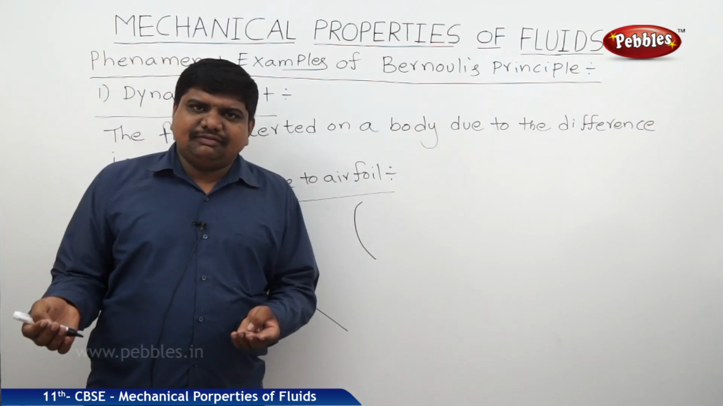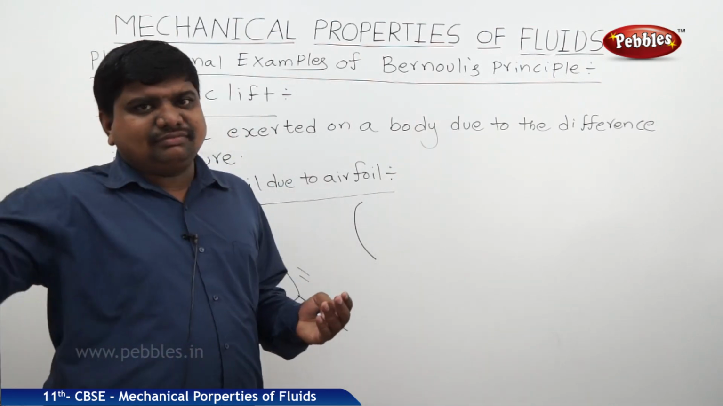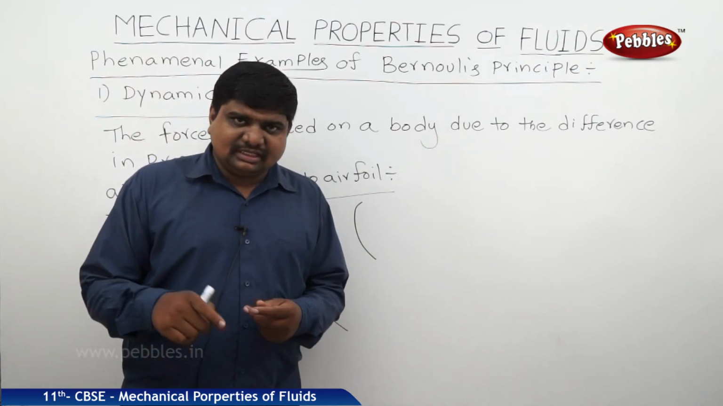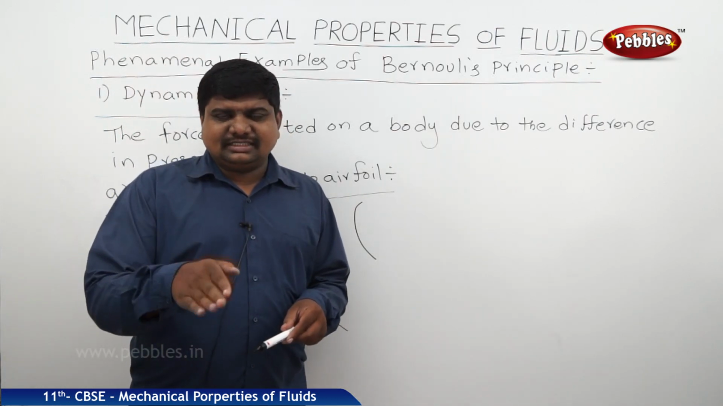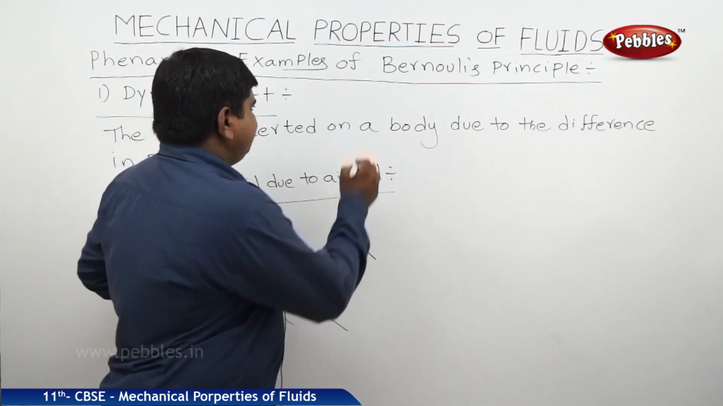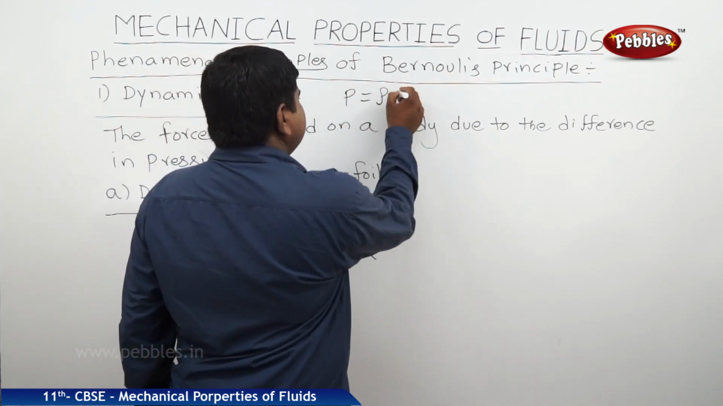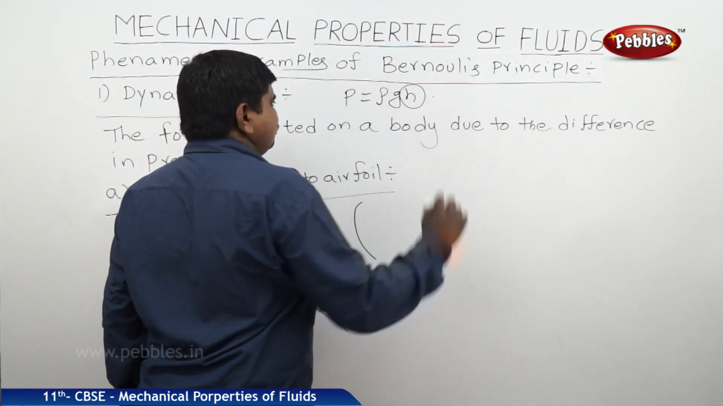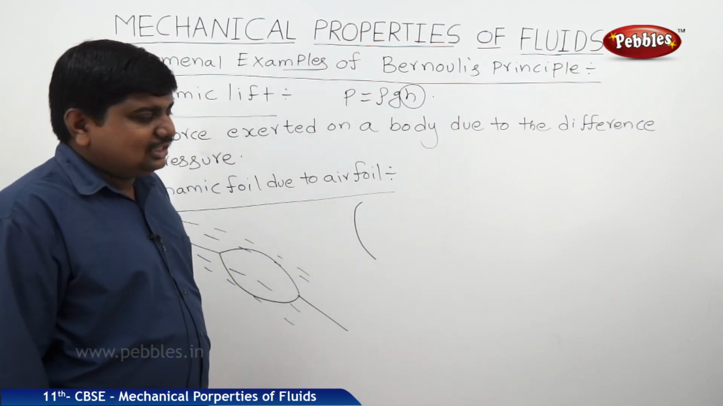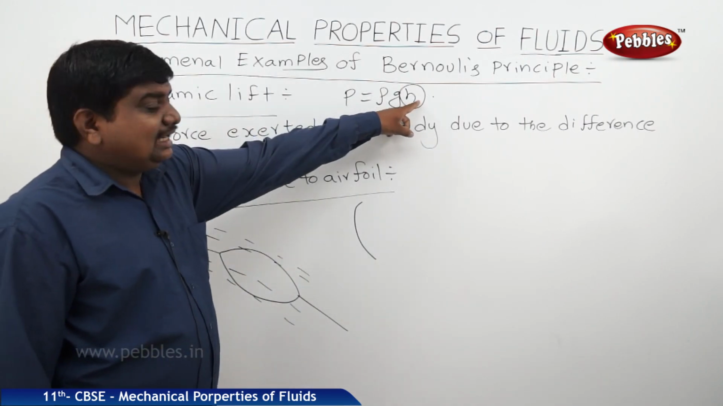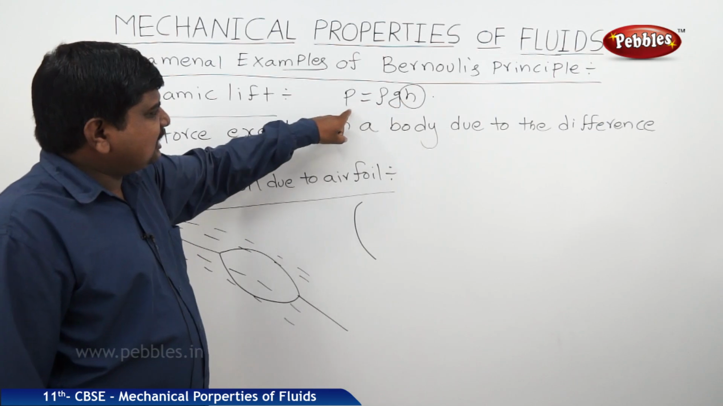If the aeroplane should move at a height of some 1000 kilometers or 2000 kilometers, so that much height it should increase. For that purpose, we know that P is equal to rho g h. So the pressure difference is also related to the height. That's why how much height should be attained by the flight, that much pressure it will attain.